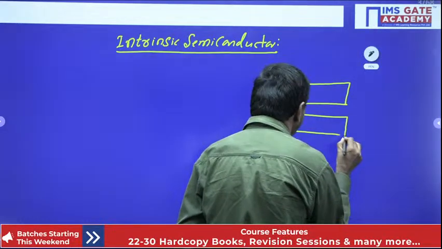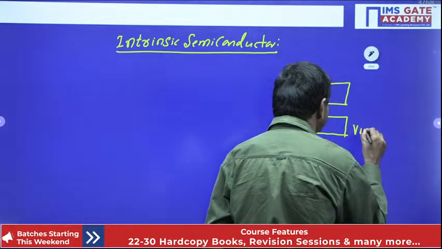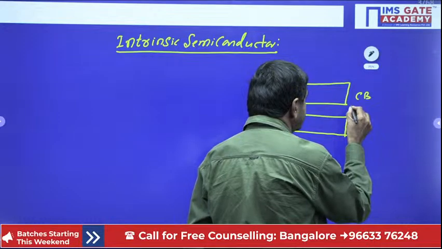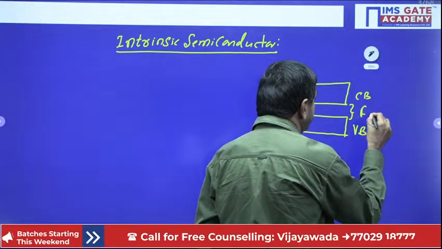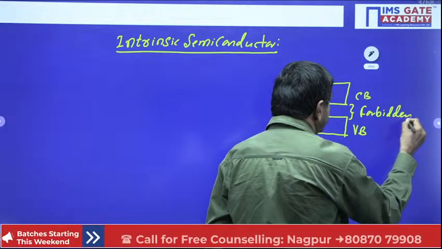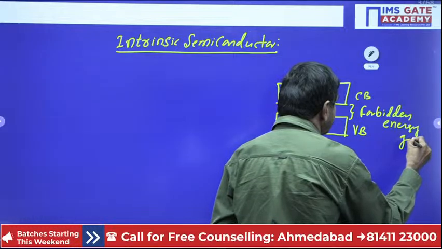We cannot find more, very small. This is the valence band. This is the conduction band. This is the forbidden energy gap.